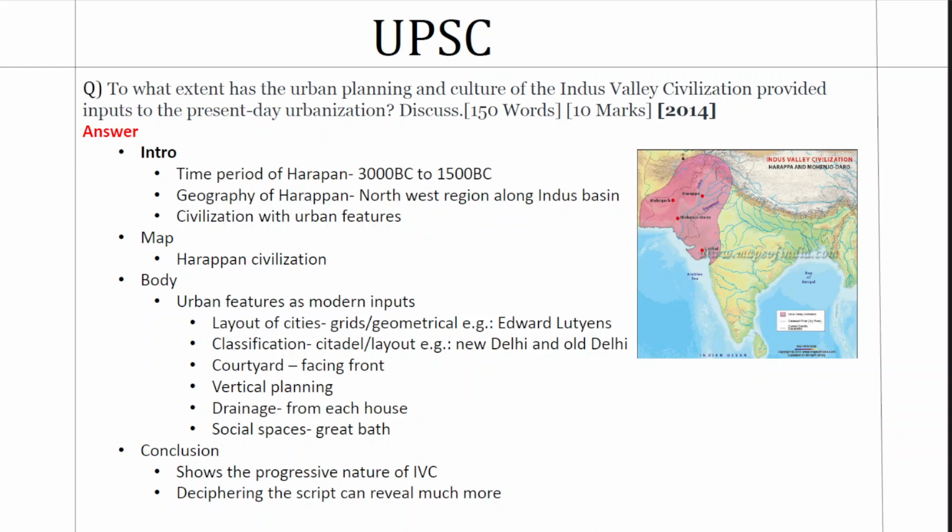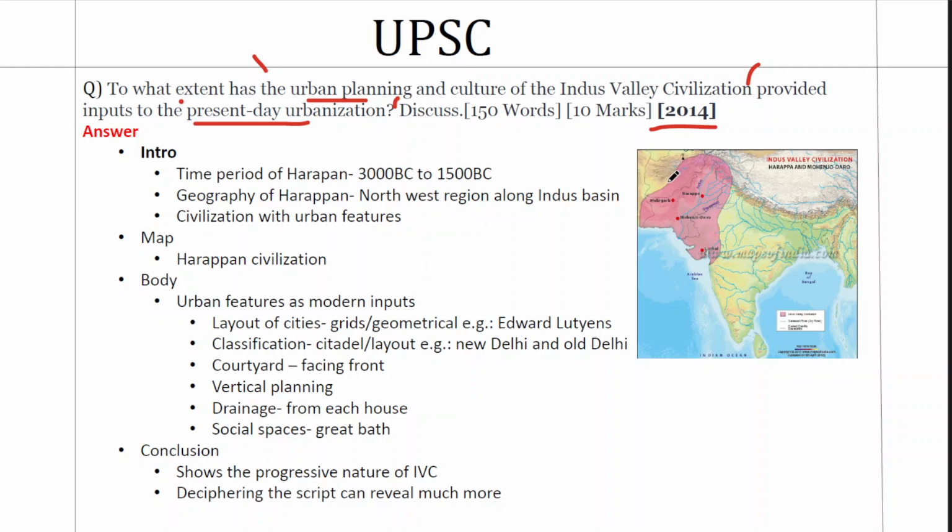This is a video where we are going to discuss the question from 2014 on Harappan civilization. It's a very interesting question that requires more than factual understanding from you. To what extent has the urban planning and culture of the Indus Valley civilization provided inputs to the present day urbanization? Now, in this question, you have to understand what was the urban planning and culture of Indus Valley civilization. That's the first part. The second is about connecting it to the present day urbanization. So this is the analytical part.